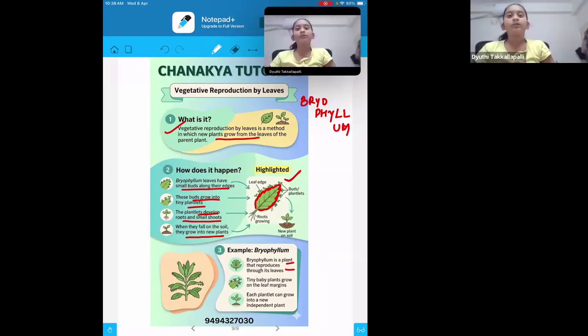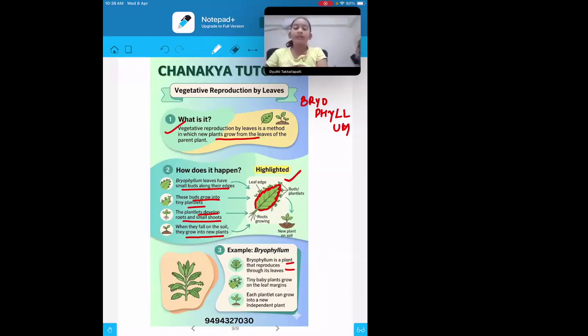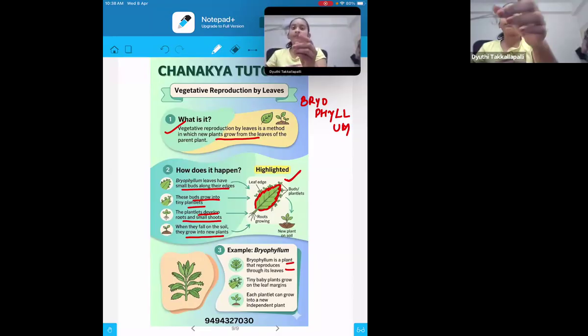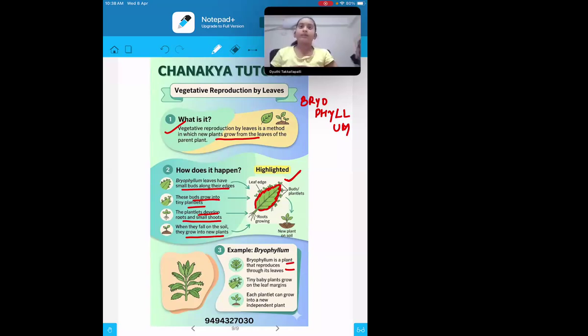Ma'am, so the small plantlet falls down, and it also becomes the same as the big one? Exactly. A big bryophyllum leaf.